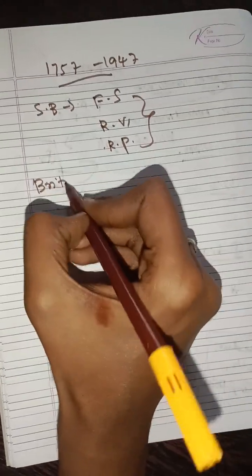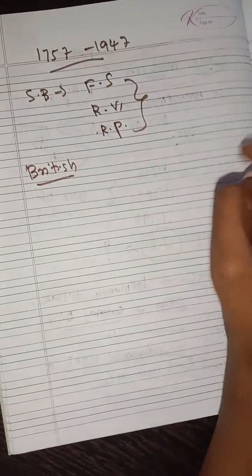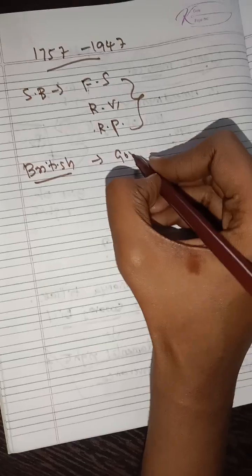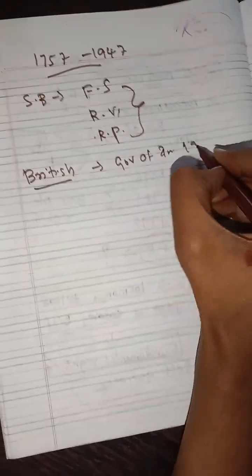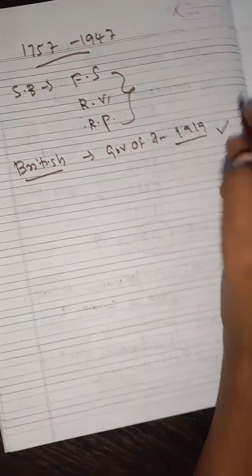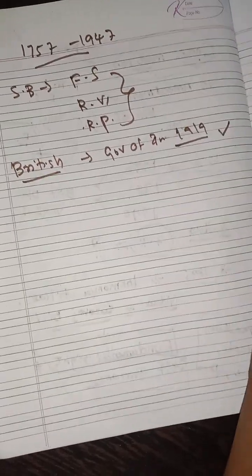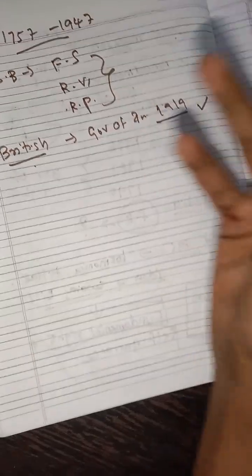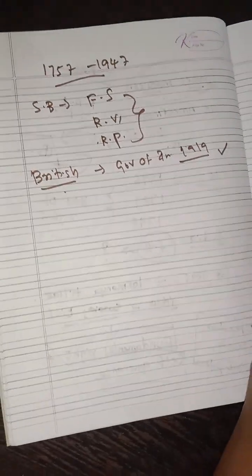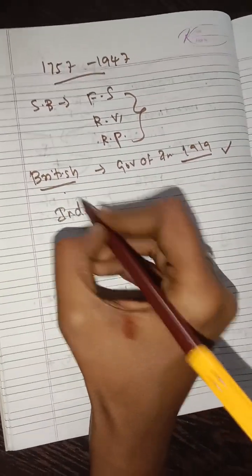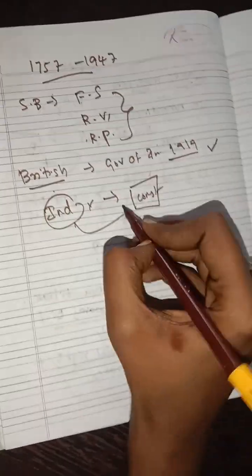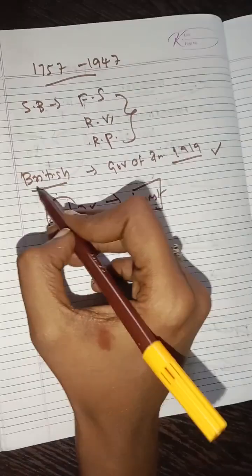So what did the British government do? In the Government of India Act of 1919, the British government said that you are not capable of drafting your own constitution. Indians are not capable of making a constitution. This was said by the British, and they appointed a person.